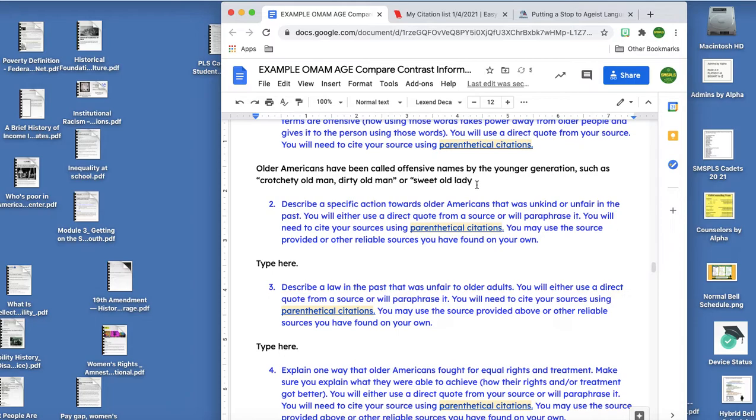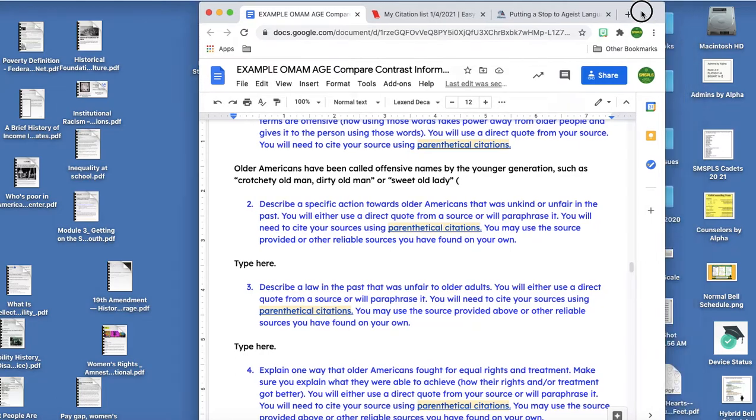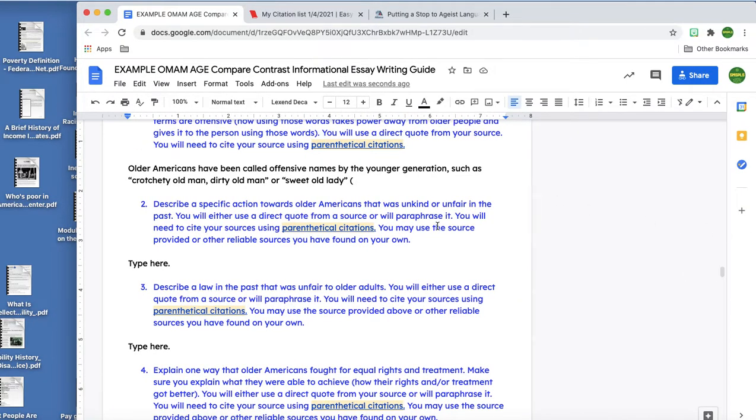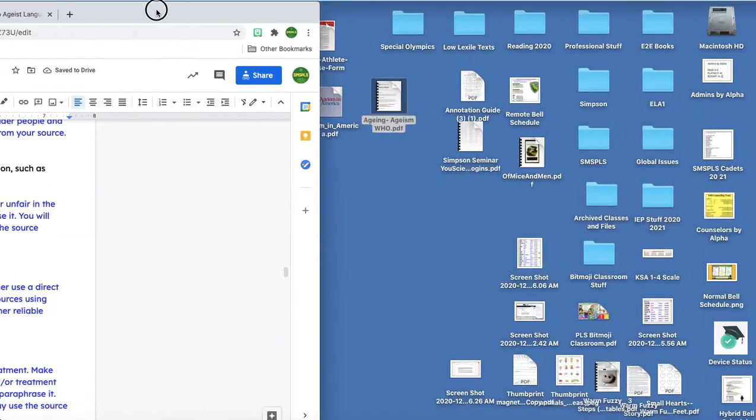I know that wasn't actually capitalized. Okay, so I know that the source was that ageism article, but I need to also cite the page number. Let me just make this a little bigger so you guys can see a little more easily. So remember, I had to use the first word of the title, so I have to italicize it. And I know that was on a specific page of my document.